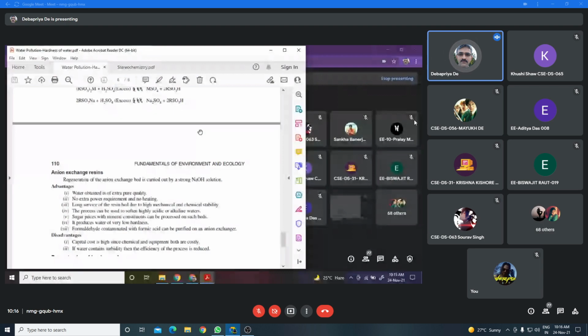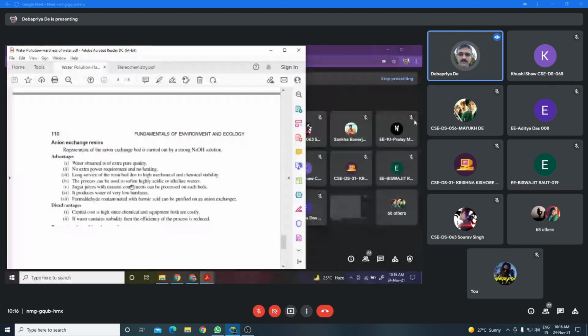Now I shall discuss what are the advantages of this process. The water which is coming out through the ion exchange process is of extra pure quality, that means free from any hardness bearing salt. No extra power requirement, no heating is required for this purpose. The resins, that is the membranes used as cation exchanger or anion exchanger, have a long service life due to high mechanical strength and chemical stability.